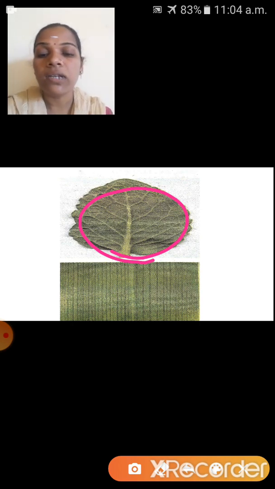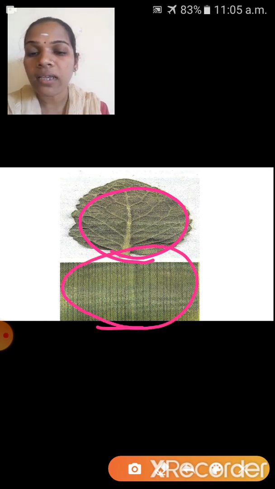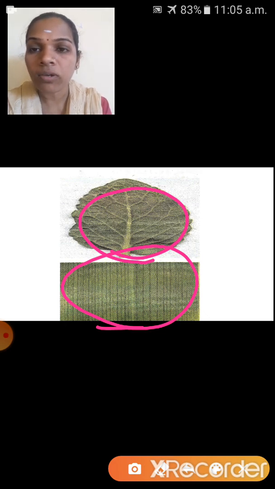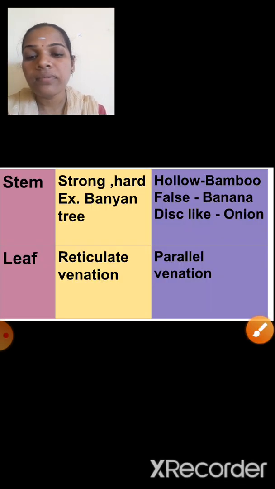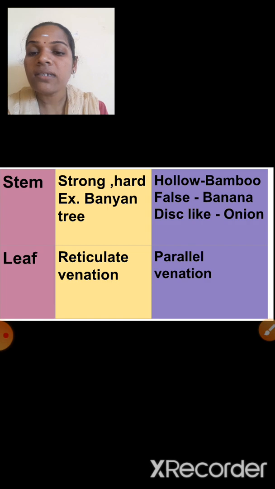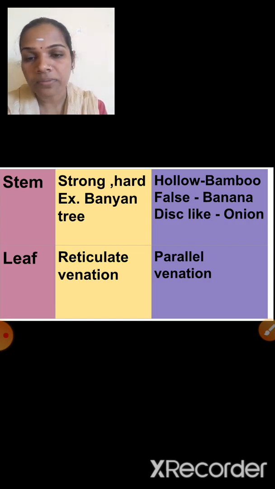Okay, and the next one is monocotyledons. See here, in monocotyledons all the veins start from the leaf base to the leaf apex. They are parallel to each other. That's why, children, dicotyledons have reticulate venation, and monocotyledons have parallel venation.